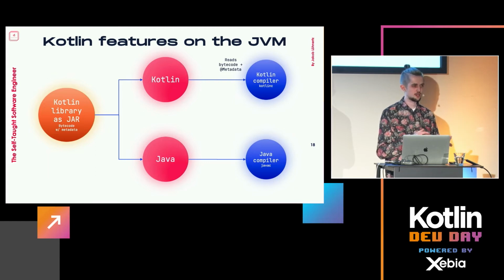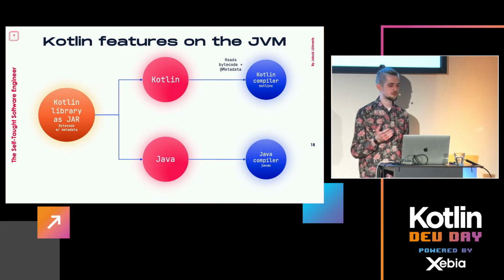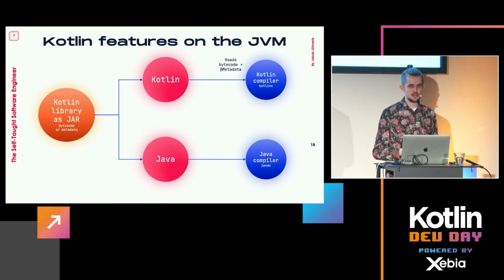So the compiler would figure out, oh, this method is non-nullable, the type is non-nullable, such that if you then compile and you pass a null, it'll actually blow up, which without the metadata, if you think about it, is impossible, because in JVM bytecode, everything is nullable. There are no non-nullable types in Java, so that is not even an option, apart from primitives, of course. Same with the sealing, as you saw. There's no sealed interface, it's just an interface. So without this metadata, it would be impossible to still have this feature when using a library where you only have the bytecode.